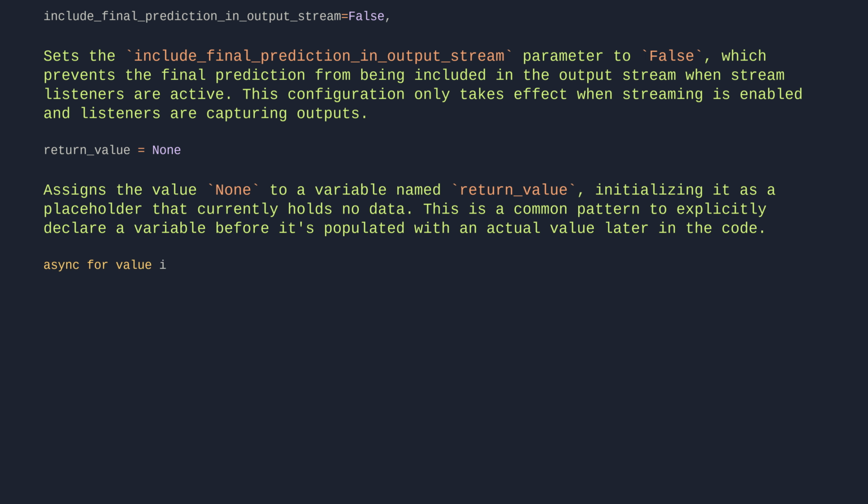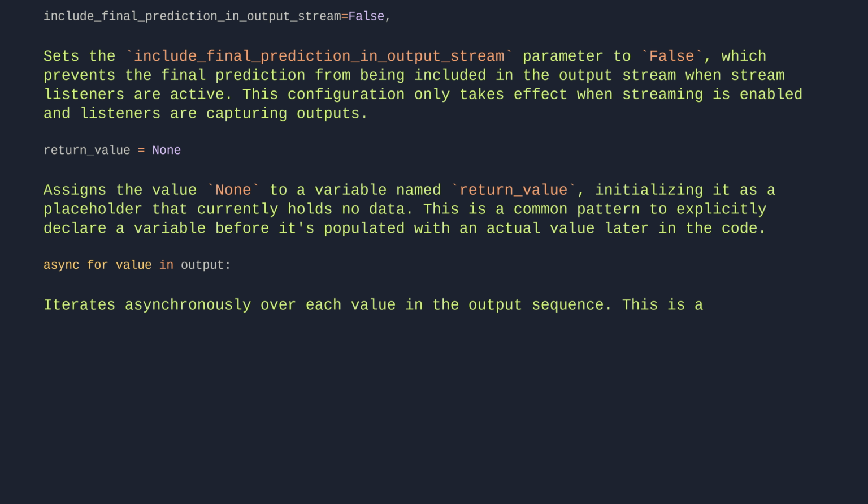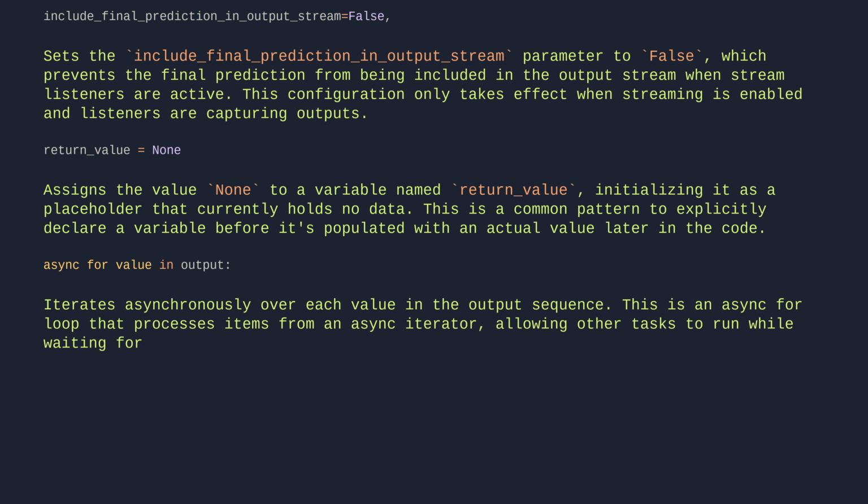Async for value in output. Iterates asynchronously over each value in the output sequence. This is an async for loop that processes items from an async iterator, allowing other tasks to run while waiting for each value. The variable value takes on each successive item from output during iteration.